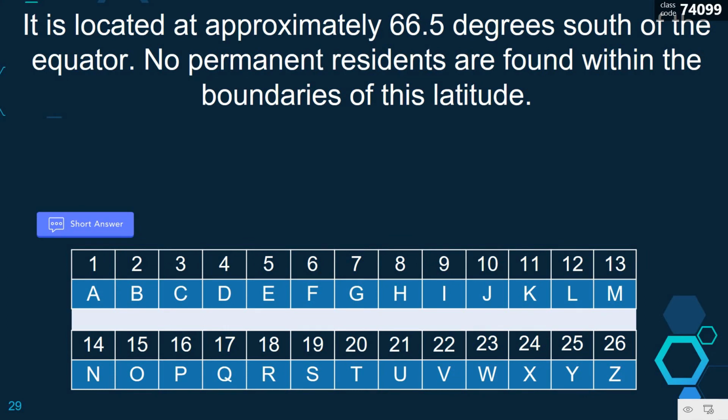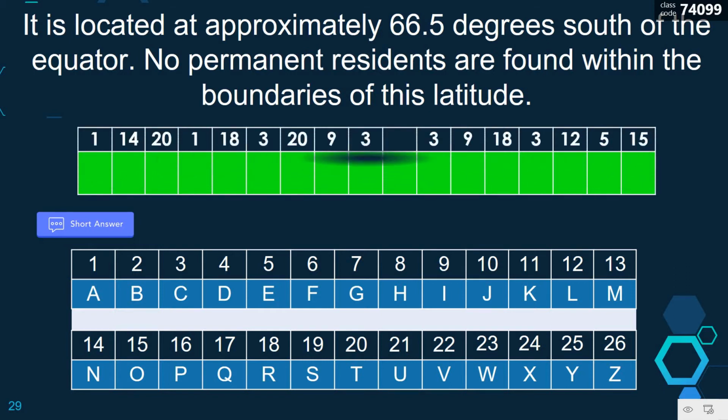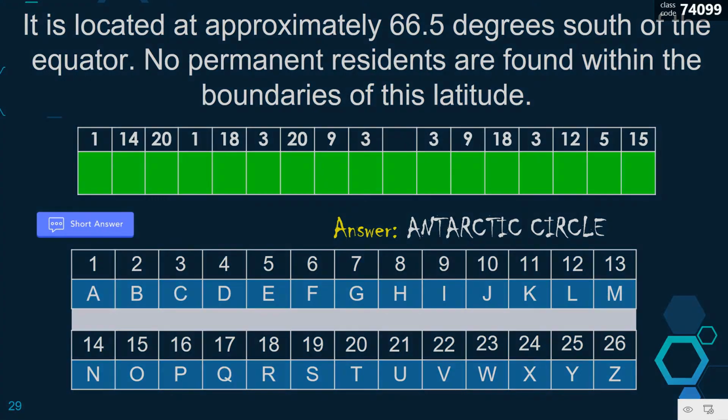Let's have the last question. It is located at approximately 66.5 degrees south of the equator. No permanent residents are found within the boundaries of this latitude. And this is our clue. Okay, it's composed of 2 words. The first word comprises 9 letters. The second word is 7 letters. Okay, the correct answer is Antarctic Circle. Very good. Congratulations to those who got it right.